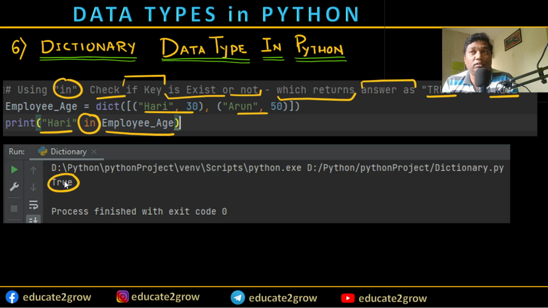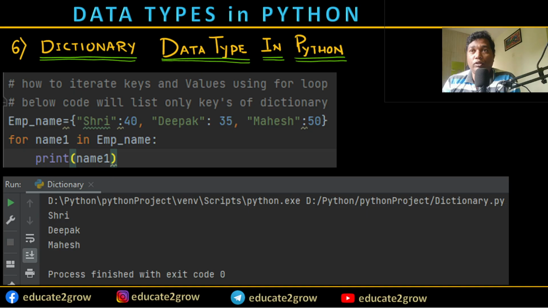Yes, it exists, because we see right here that it exists. If you put Hari not in, then it will give you the result false, because Hari exists. This is how we need to use in and not in. Let's go to the next one.